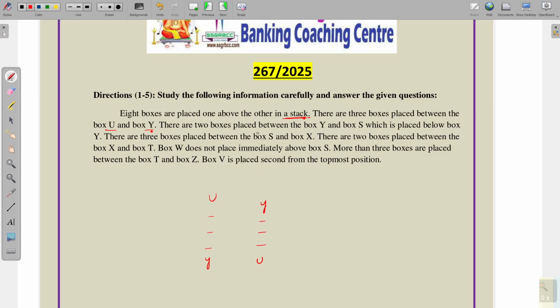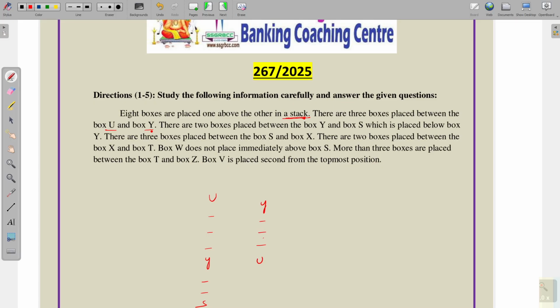There are 2 boxes placed between box Y and box S. So 1, 2, here it is S. And what is the condition given here? Below box Y, 3 boxes are placed between Y and S, which is placed below box Y. Okay, 1, 2 and 3.